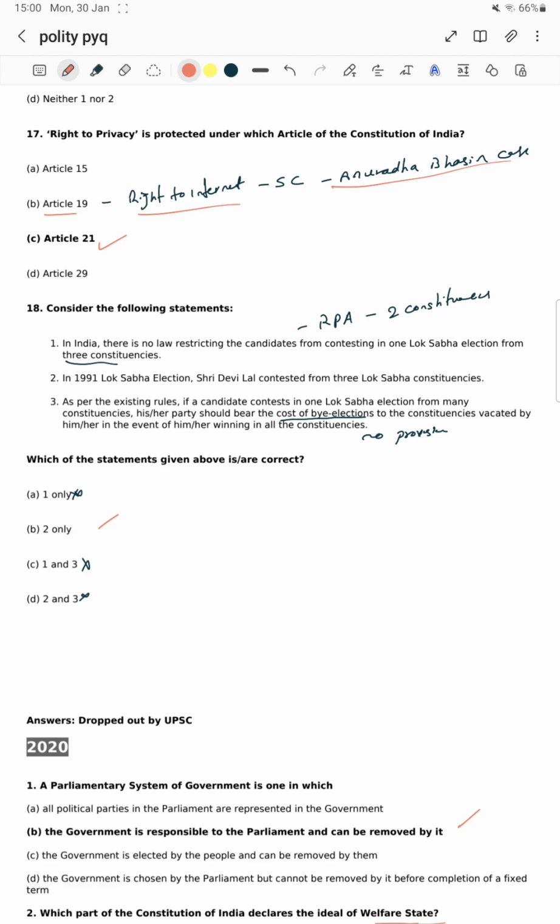In these 3 years we didn't find questions related to state-center relations. There might be chances of asking center-state relations, and then interstate relations. These questions did not come, and emergency provisions also didn't come in the past, so there might be chances of asking them this time.